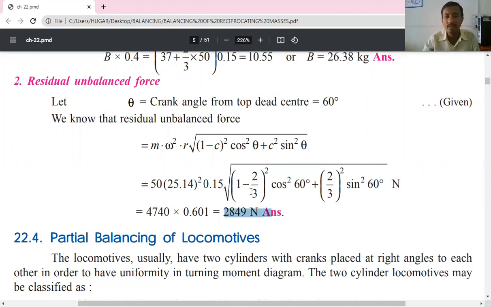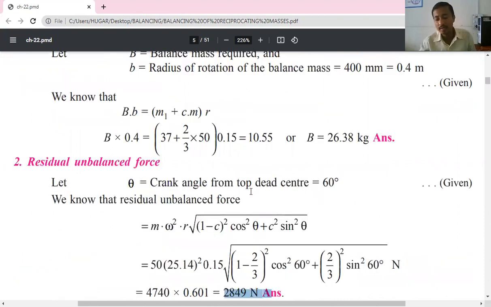So this is how we can do the partial balancing of reciprocating parts. This is a simple one. If you remember four to five simple formulas, we can easily solve all the problems.